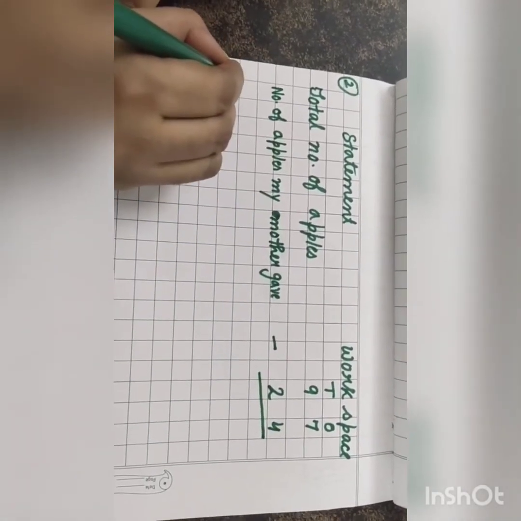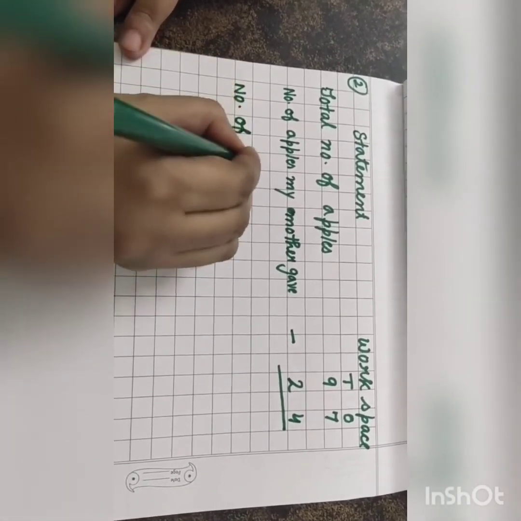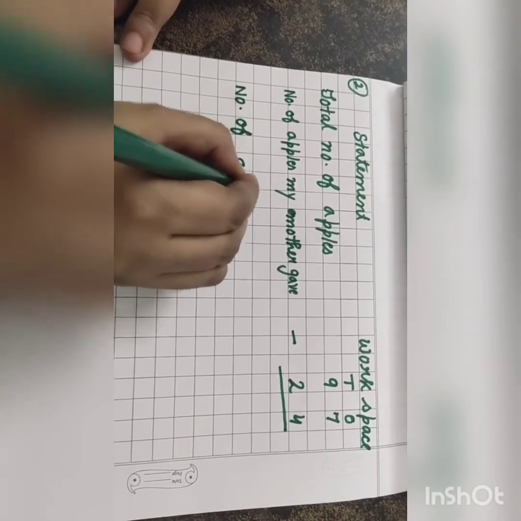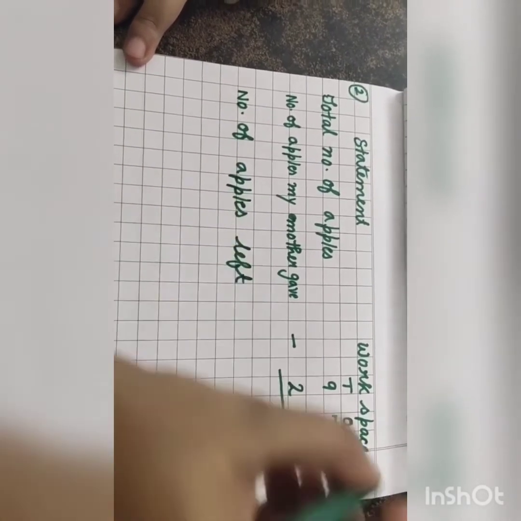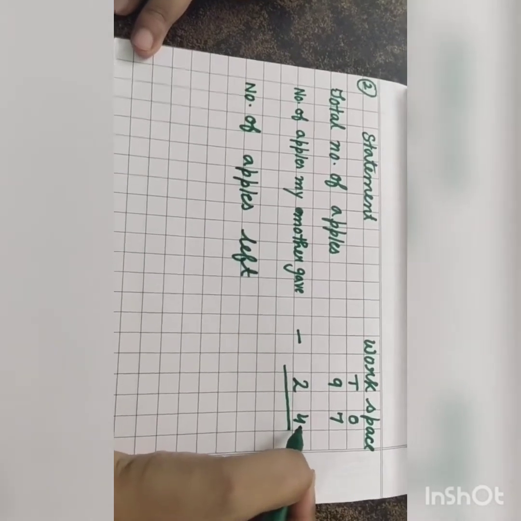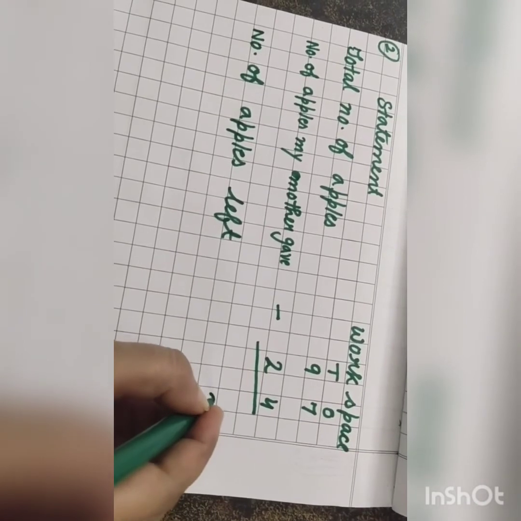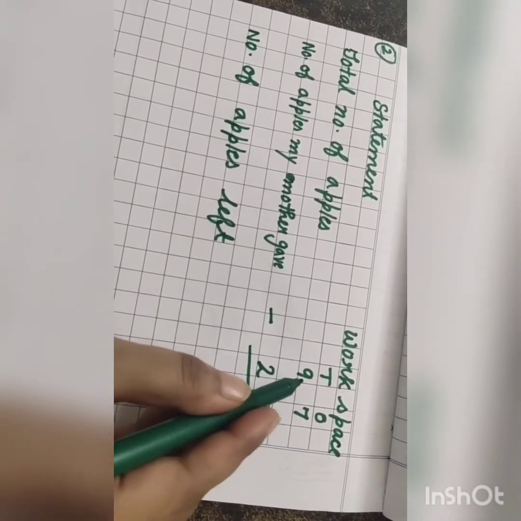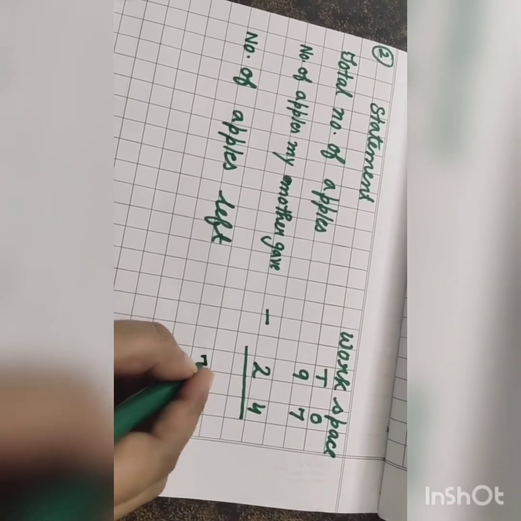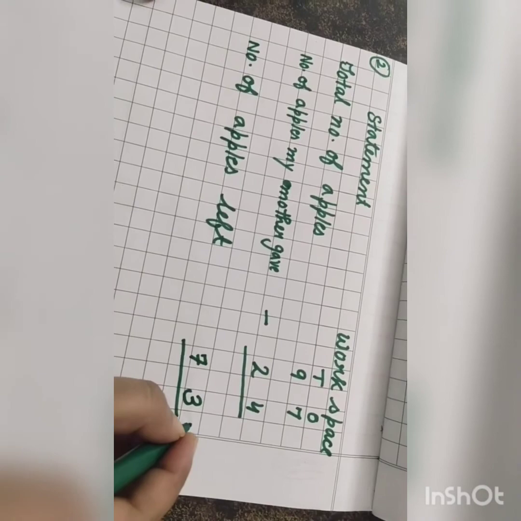Now the third statement is number of apples left. Now we will subtract 4 from 7. What will be our answer, children? Yes, that will be 3. Now we will subtract 2 from 9. What will be our answer, children? That will be 7. 73 will be our answer. Okay, children.